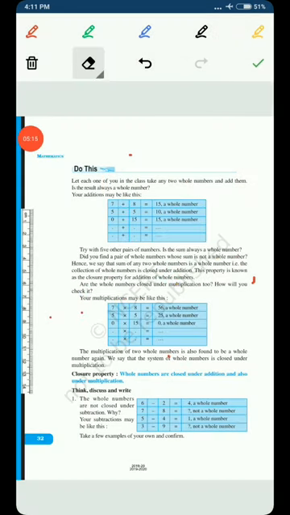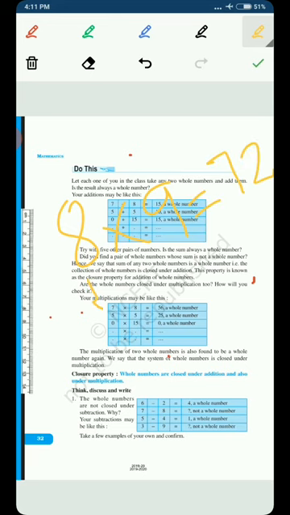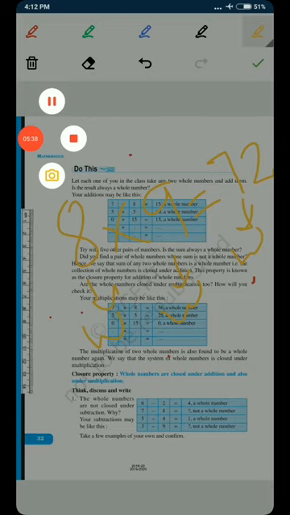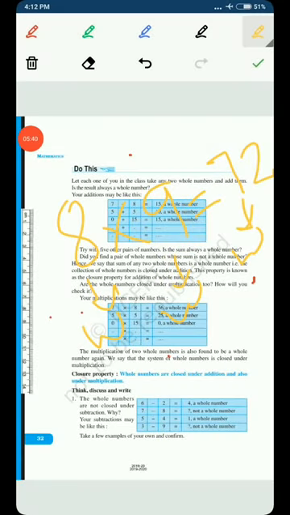And what does the closure property of multiplication say? That a whole number multiplied with another whole number also results in a whole number. So this is the closure property of addition and the closure property of multiplication: when you add two whole numbers or when you multiply two whole numbers, the result is also a whole number.